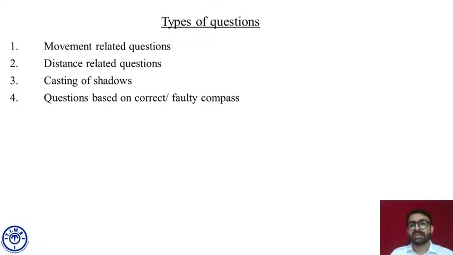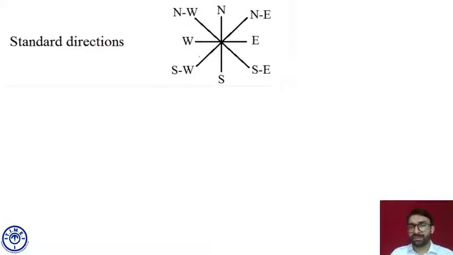So let's begin with basics of direction sense. First of all, we need to understand how many and what kind of directions we are going to use. There are four basic directions, and those four directions will mix and will give us four more directions. North, east, west, south. This is the standard representation of directions. Now, between north and east, the direction is called northeast. Between south and west, the direction is called southwest. Similar to this, northwest, southeast, and so on.